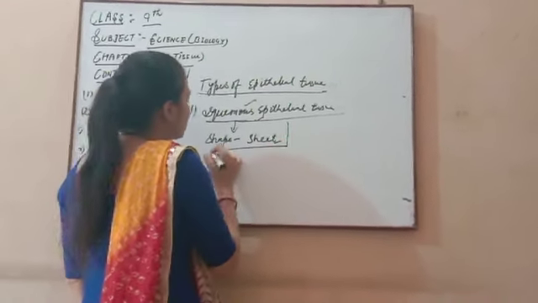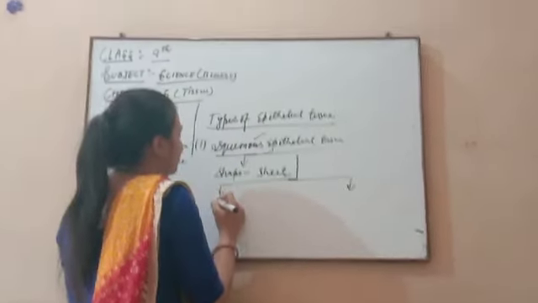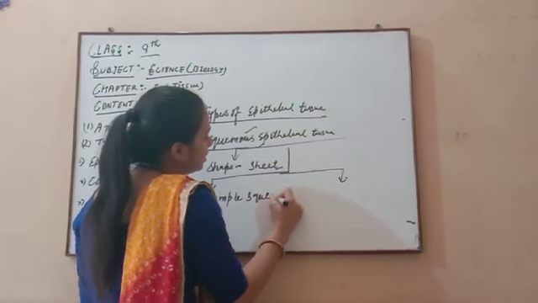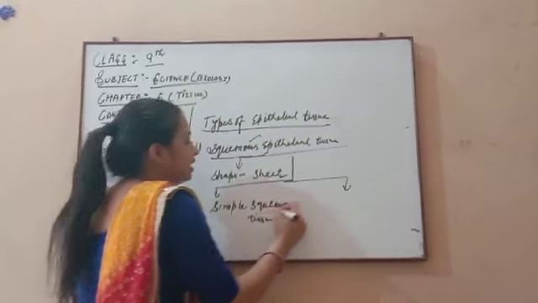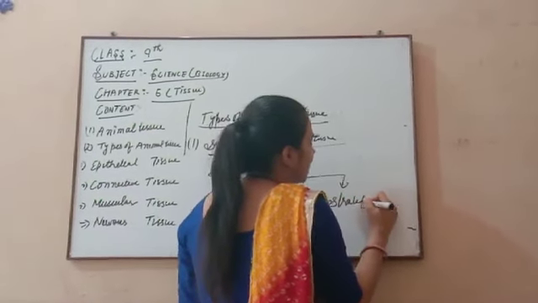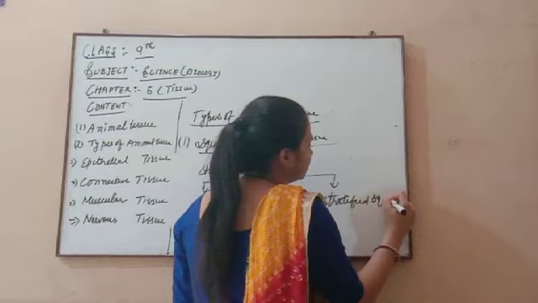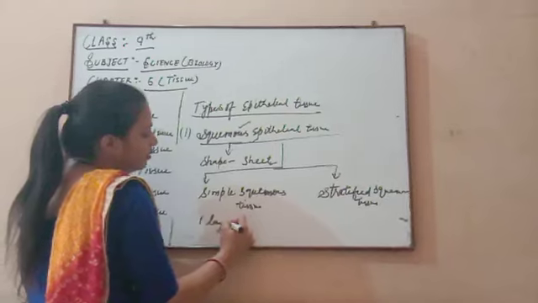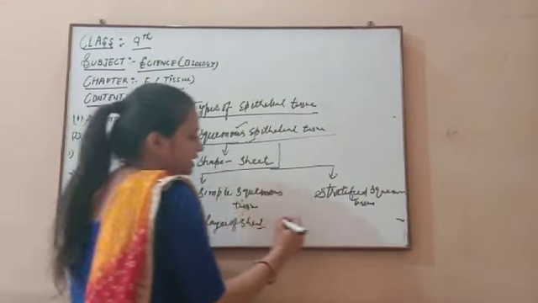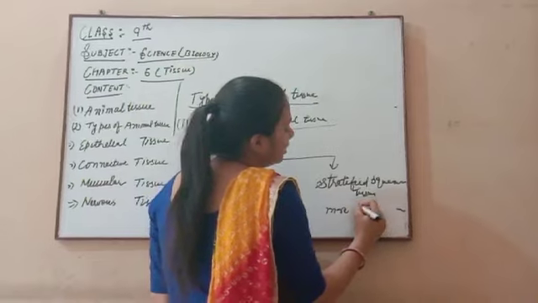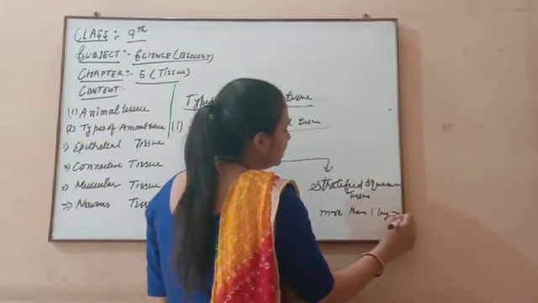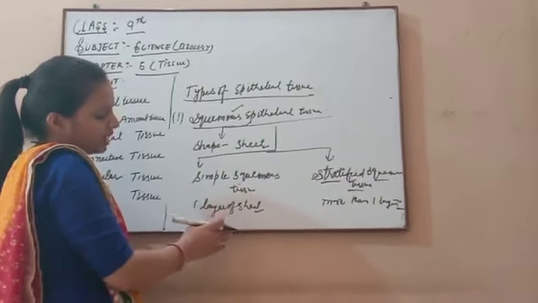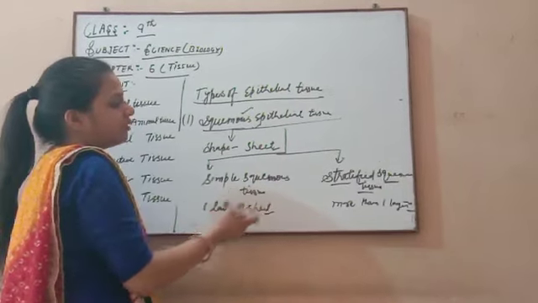On the basis of the number of layers present in our skin, there are two main types. One is simple squamous tissue and the second is stratified squamous tissue. If one layer of the sheet is present, it is simple squamous epithelial tissue. If more than one layer is present, it is known as stratified squamous tissue. So on the basis of the number of layers present there are two main types: one layer of the tissue, and more than one layer.